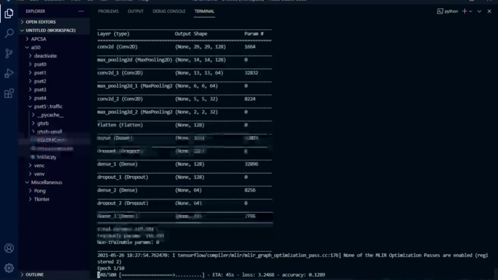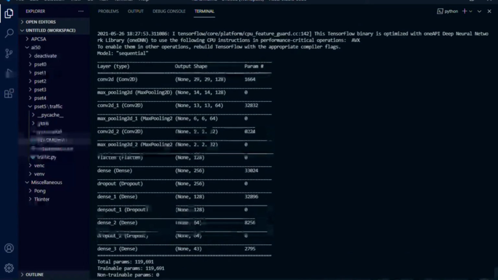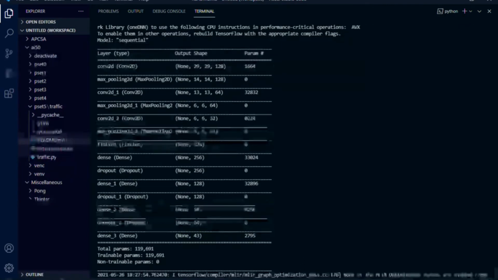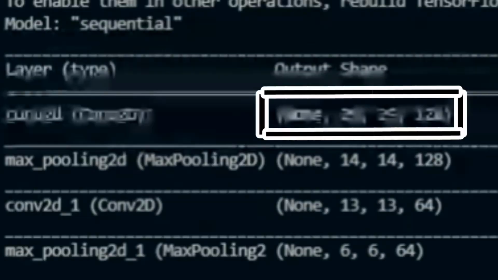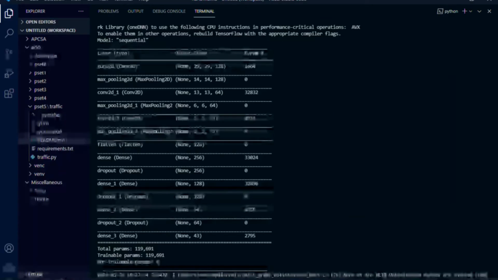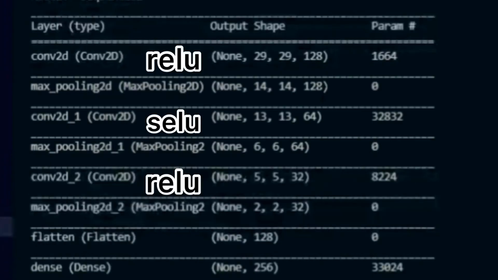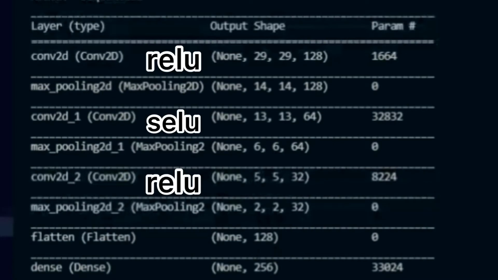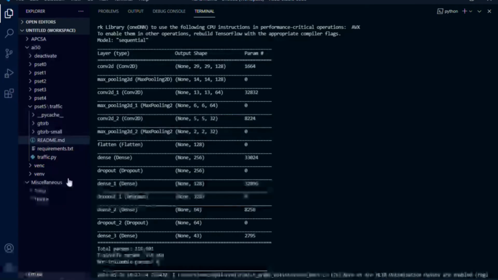And boom! I also programmed it to print out the model summary so you can see what's happening. So basically you do convolution, then max pooling, then convolution, then max pooling, then convolution, then max pooling. And the first convolution is 128 filters, while the second one has 64, and the third one has 32. And now for the activation functions. The first convolutional layer uses ReLU, the second convolutional layer uses CeLU, and the third convolutional layer uses ReLU again. And then we flatten, and then we go to the neural network.